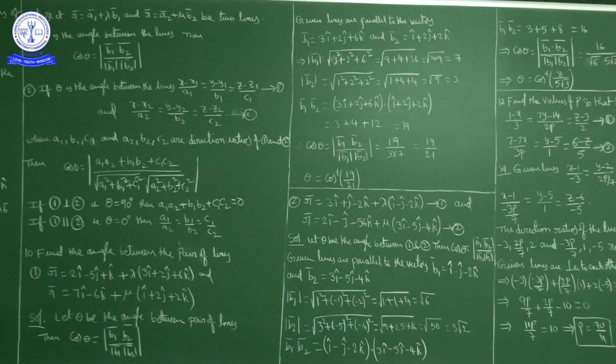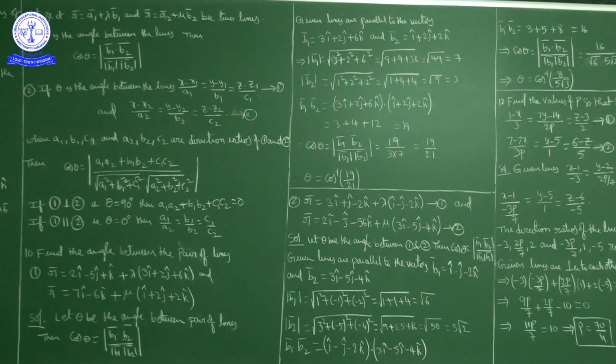Now the first line is of the form r bar is equal to a1 bar plus lambda b1 bar. What is b1 bar here? 3i cap plus 2j cap plus 6k cap. The second line is of the form r bar is equal to a2 bar plus mu b2 bar. What is b2 bar? b2 bar is i cap plus 2j cap plus 2k cap. Now if theta is the angle between this pair of lines, then what is the formula? Cos theta is equal to modulus of b1 bar dot b2 bar upon magnitude of b1 bar into magnitude of b2 bar.